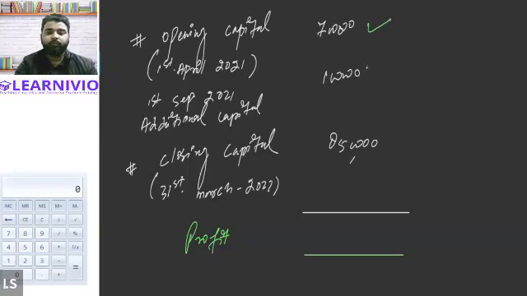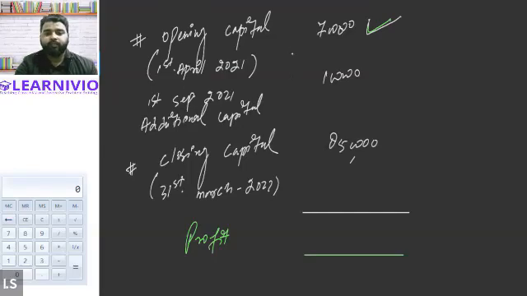So now can you tell me what is the profit? This was the initial capital. We have made an additional investment of 1 lakh in the form of capital in the business. So at the end of the year, we have 8,50,000. Now can you tell me what is the profit of the business? Sir, 50,000. 50,000, correct.